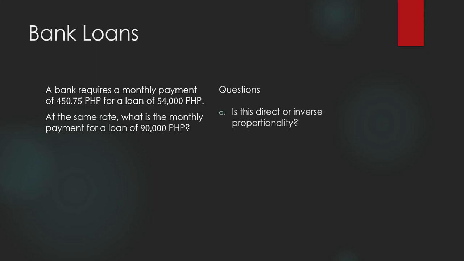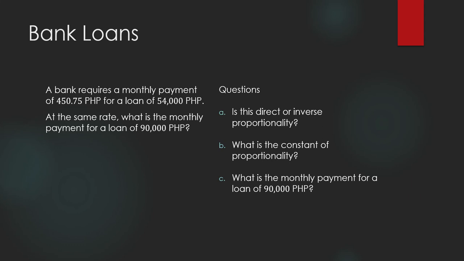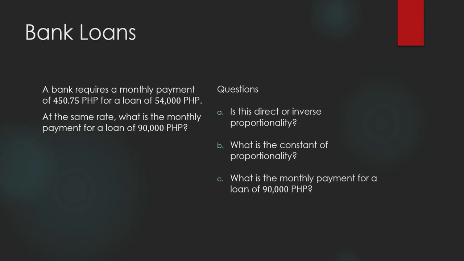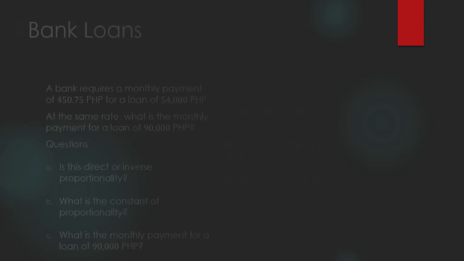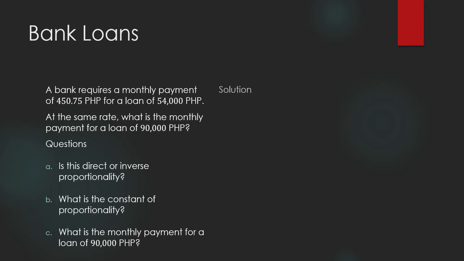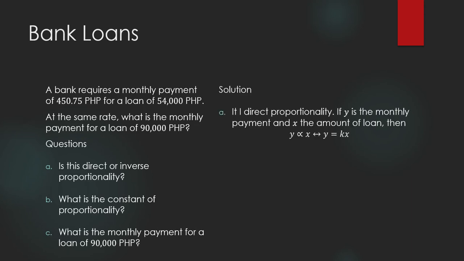So these are our questions. Is this direct or inverse proportionality? What is the constant of proportionality? And what is the monthly payment for a loan of 90,000 pesos, assuming that we shall have the same rate? Is this direct or inverse proportionality?